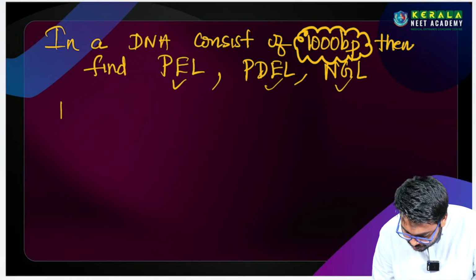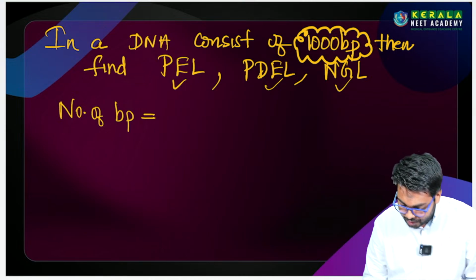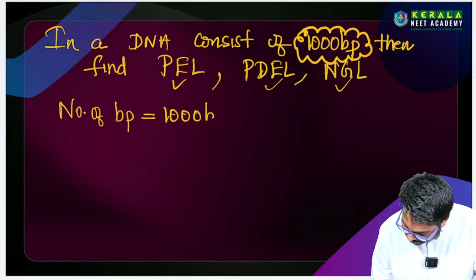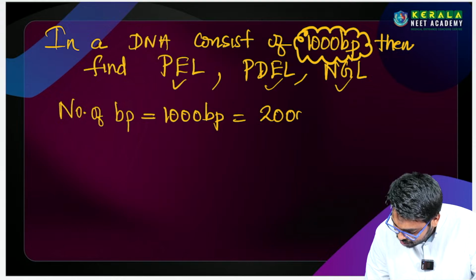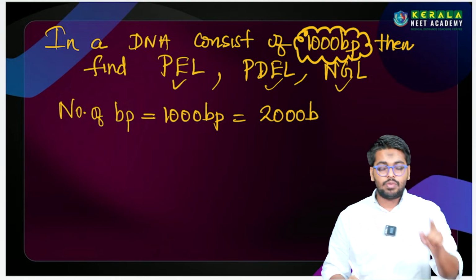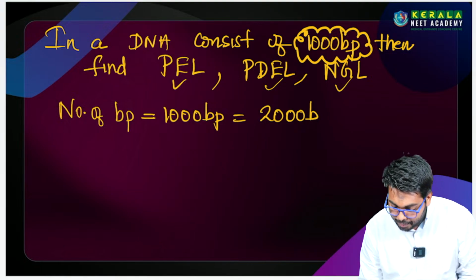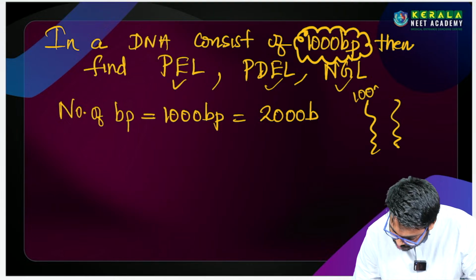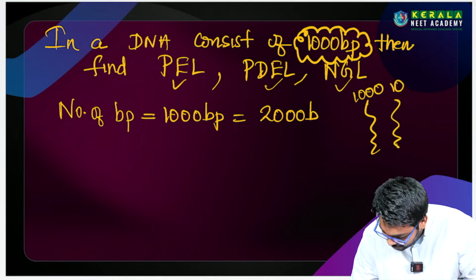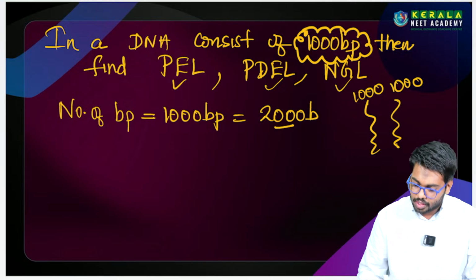First, the number of base pairs, we should have a clear picture on that. எப்படி? 1000 base pair is equal to 2000 bases, இல்லையா? ஏன்னா base pairல இருக்கு. So this is 2 strands of DNA and each strand of the DNA have 1000. So that's why I made 2000, இல்லையா?